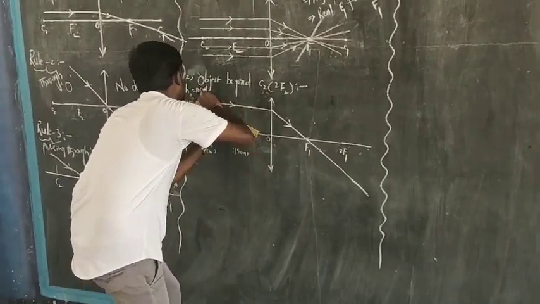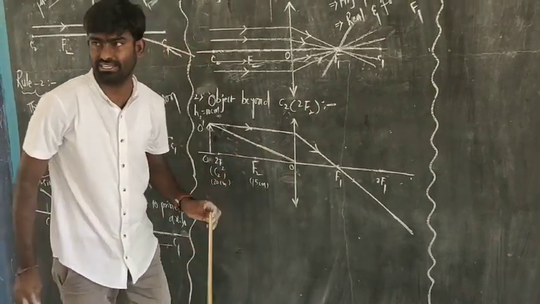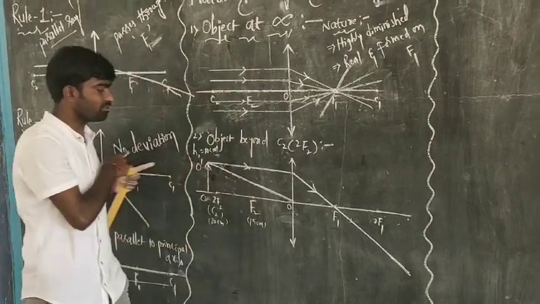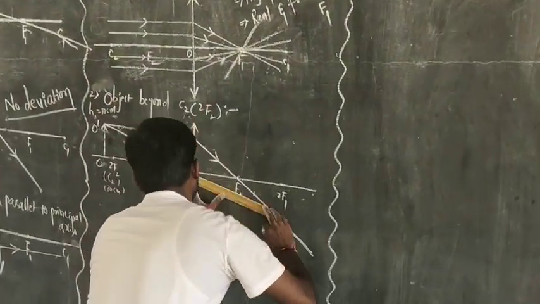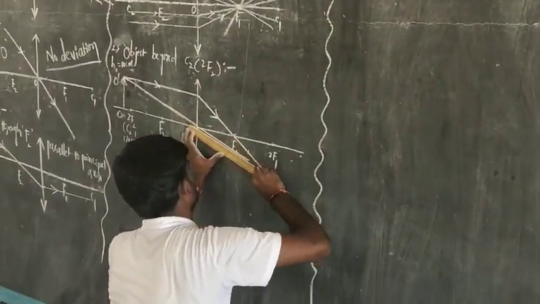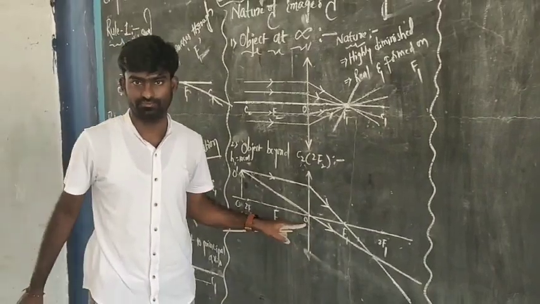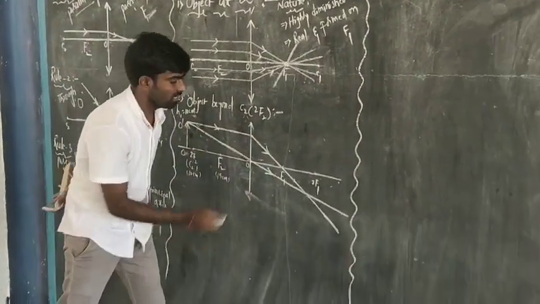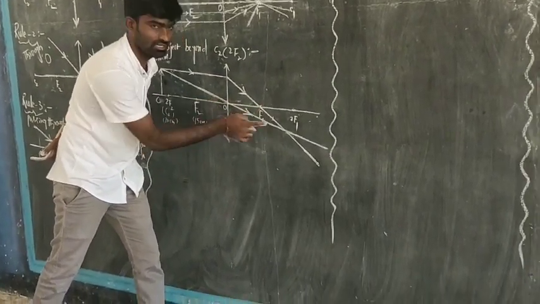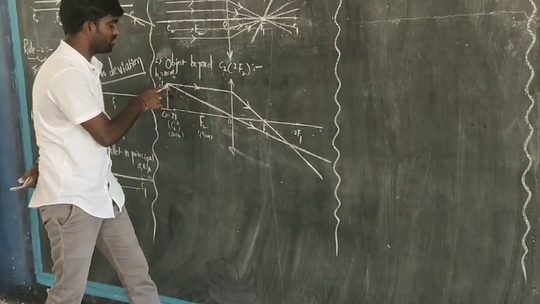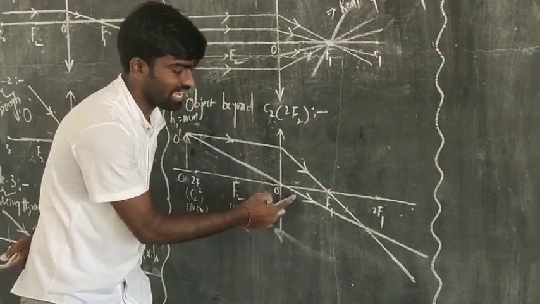from the tip of the object, and this light ray is passing through the optic center. According to the rule, it doesn't have any deviation. So the light ray is not undergoing any deviation and is passing through the optic center. If you observe the light ray which is parallel to the principal axis, after refraction it is passing through the principal focus, and the light ray from the tip of the object passing through the optic center is not having any deviation.